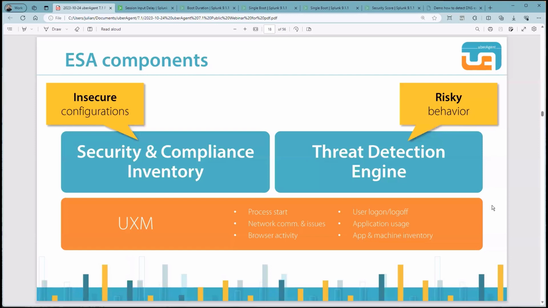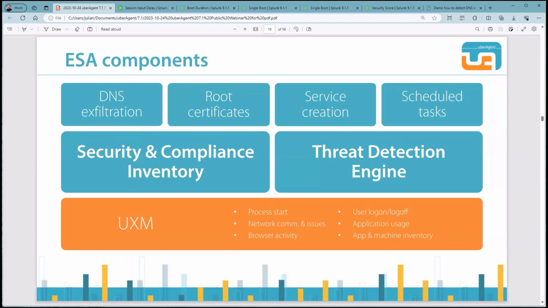UberAgent itself uses two key data sources. On the left side, we can see the security and compliance inventory, which covers the insecure configurations topic that I mentioned earlier. The security and compliance inventory, or SCI in short, is a script-based engine that runs various tests to detect the configuration status of a machine. On the right-hand side, we can see our threat detection engine, or TDE in short. By just looking at the name, I think it's pretty obvious what this feature is doing. It's constantly checking for events that match predefined rules. With the TDE, we want to identify the risky behavior.